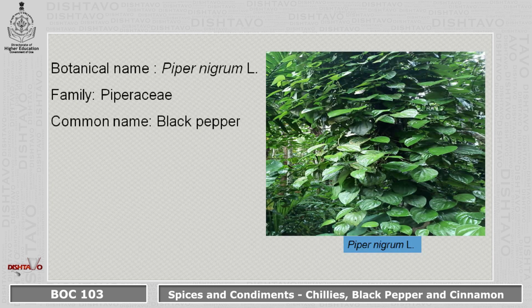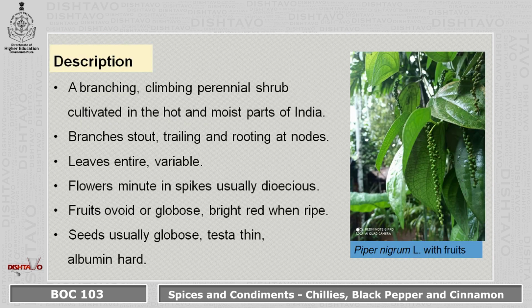Now the second spice, Piper nigrum, belongs to family Piperaceae. The common name is black pepper. For the description of this pepper plant, you can see here in the picture the Piper plant. It is a branching, climbing, perennial shrub cultivated in the hot and moist parts of India. The branches are stout, trailing and rooting at nodes.